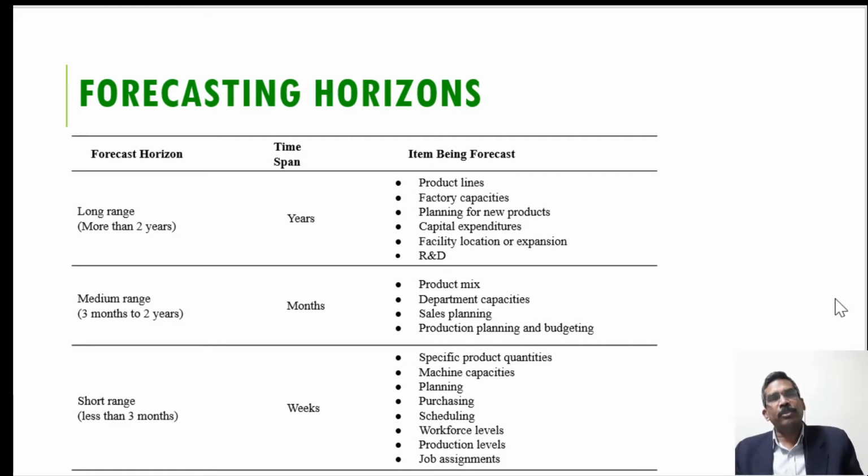Similarly, the medium range forecasting may be used for the product mix, departmental expansion, sales planning, product planning, and control. And similarly, the short range forecasting may be used for planning, purchasing, scheduling, etc. on the shop floor. So this is related to all the different kinds of smaller shop floor activities like job assignment, job design, job rotation, etc.